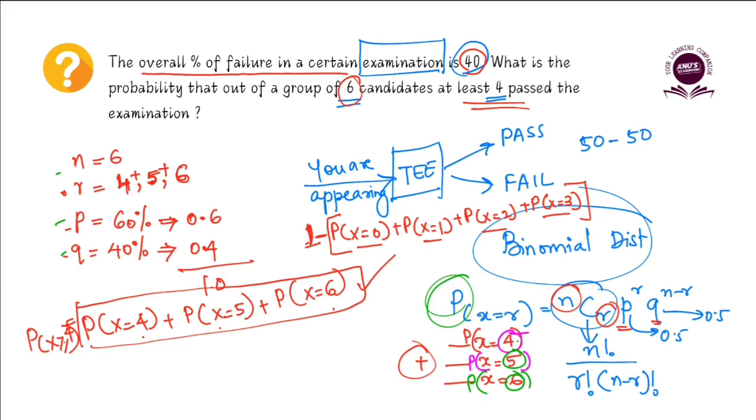When I calculated, it came to around 54%, 54 point something percentage I got. I got something like 54% probability that at least 4 people will pass out of 6 when a group of 6 people write this exam. But check if your answer was similar to this and comment down below. So that is how we can solve such a question. This is one of the relatively very easy questions that have come up in the term-end examination. Since this is the very first video, I thought we would rather tackle something very simple.